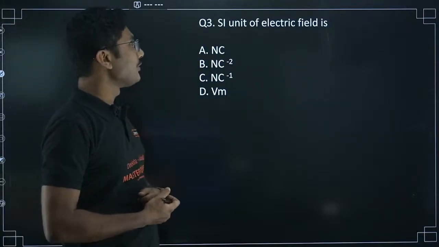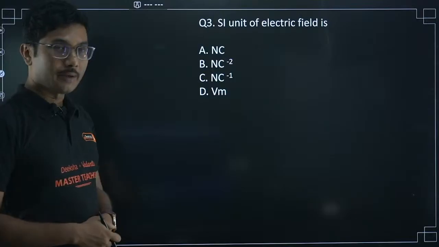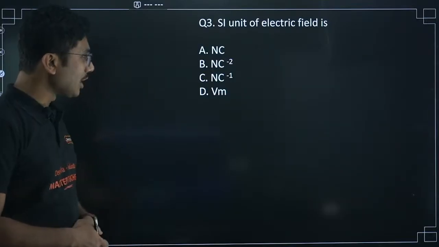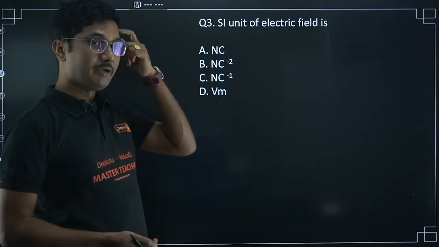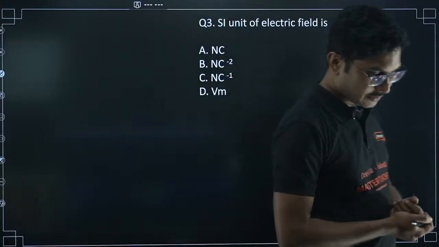Next is, SI unit of electric field is Newton Coulomb, Newton per Coulomb square, Newton per Coulomb, or volt into meter. So what is the SI unit of electric field? Let's see who can answer this question.